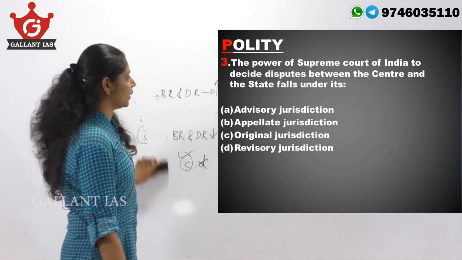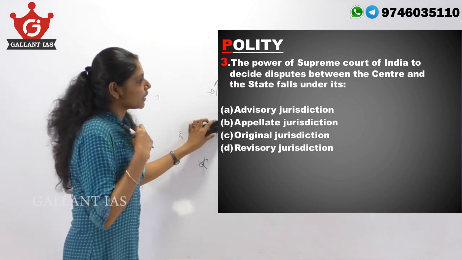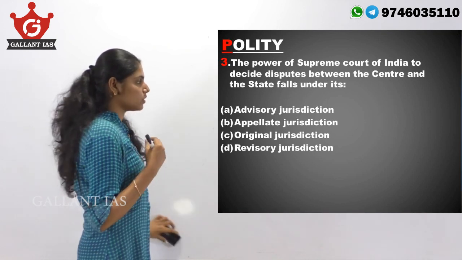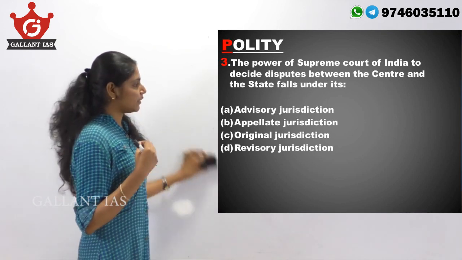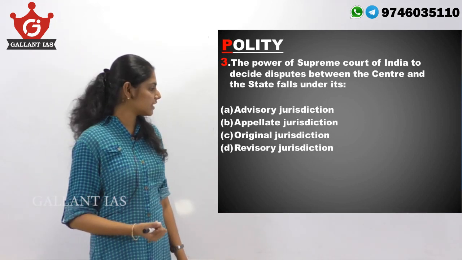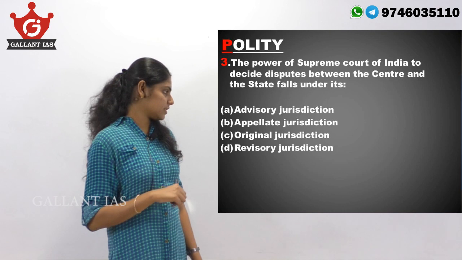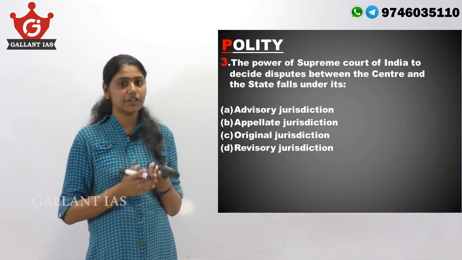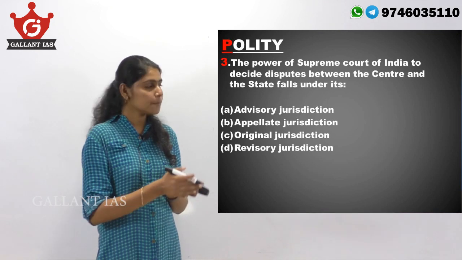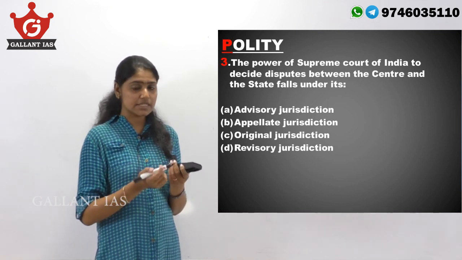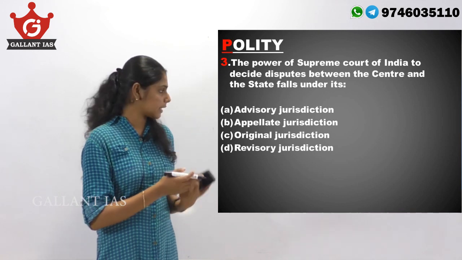Next question from Polity. The power of Supreme Court of India to decide disputes between the centre and state falls under its advisory jurisdiction, appellate jurisdiction, original jurisdiction, or the revisory jurisdiction. So jurisdiction means the authority given to a legal entity like a court, where it can administer justice within its limits of responsibility.